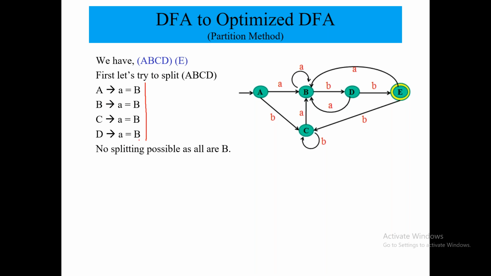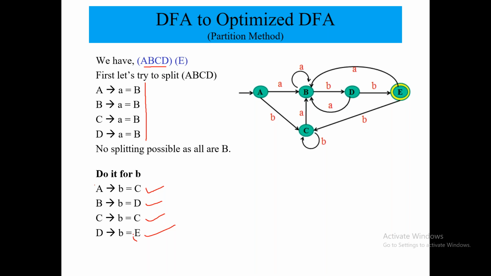Now we have to consider the small b transition. In the small b transition, you can see that A, B, C, D gives you C, D, C, E. So here you have to check: C and D are in the same partition, but E is not in the same partition. So again you have to divide A, B, C, D.